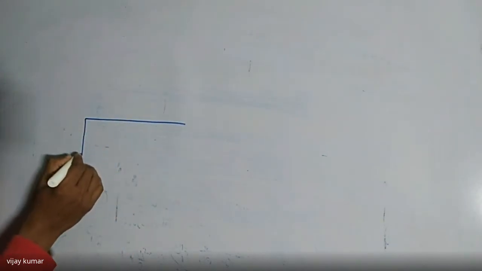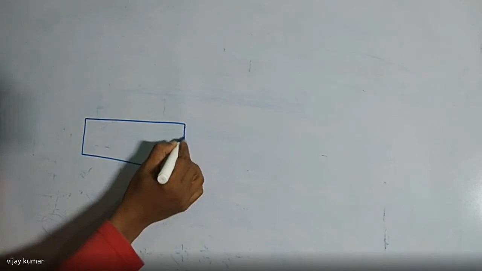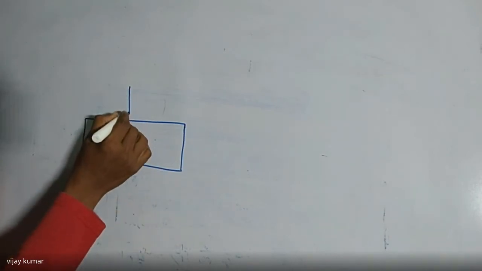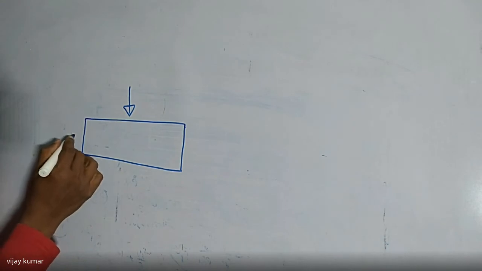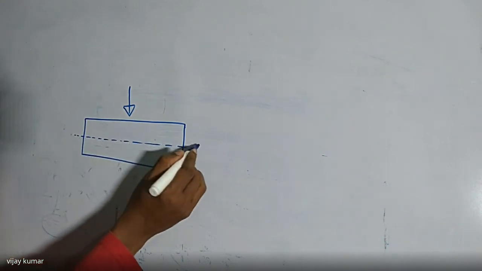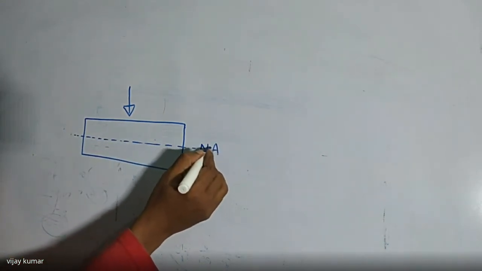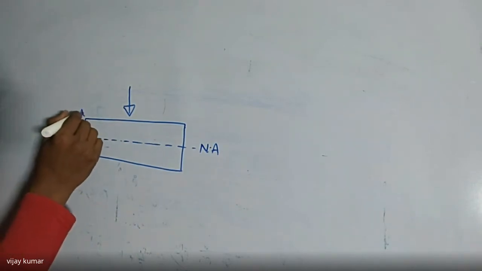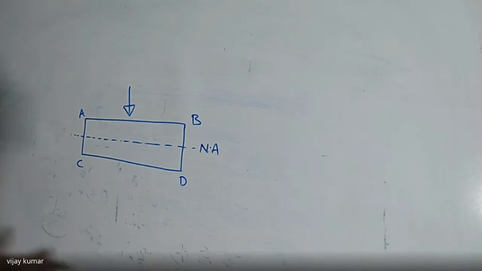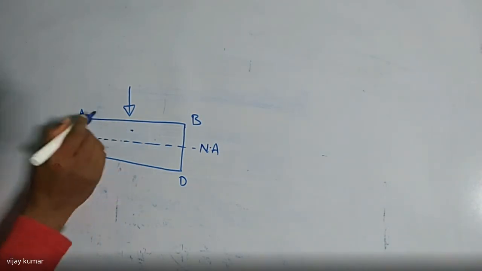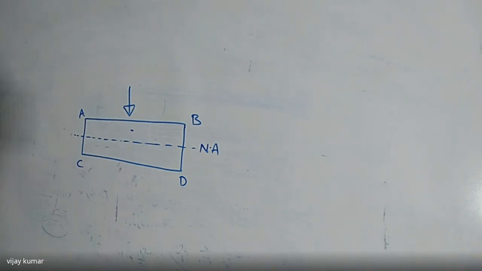This is the beam which is subjected to a bending load. This is the bending load which is perpendicular to the cross section. And here I am taking the neutral axis. I will explain what the neutral axis is. This point is A and this point is B. This point is C. This point is D. And I will give a brief explanation about how to find the bending stress in a beam at any point.